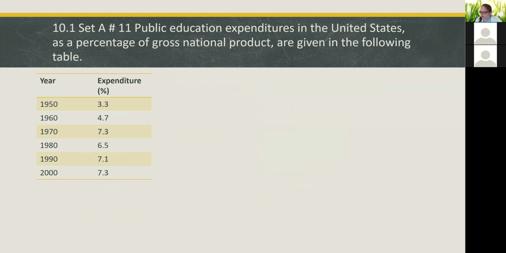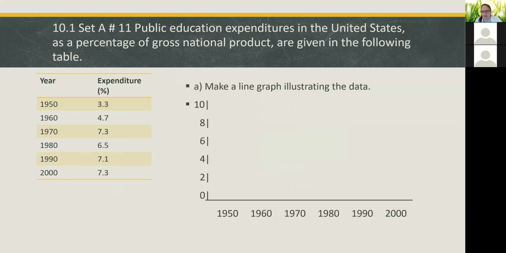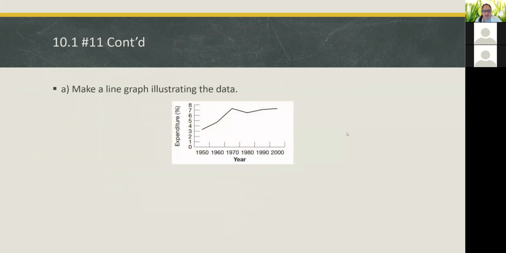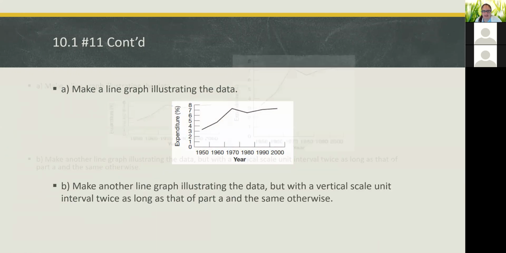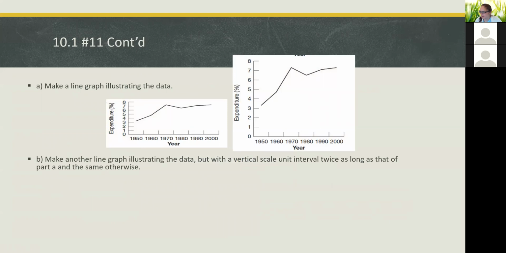Do you remember looking at this problem where we had the public school expenditures and we made the line graph? And we came up with a line graph that looks something like this. And then we made the second line graph where we basically stretched it out. Okay, we already did that one. Thank you.